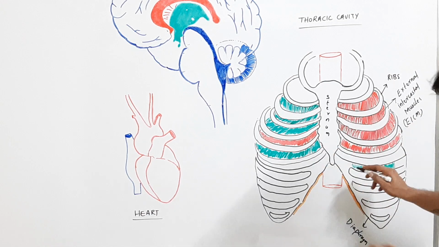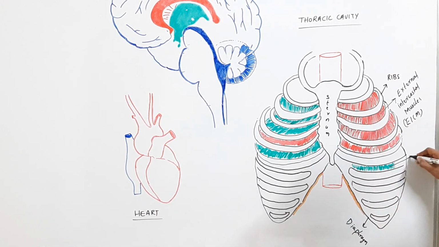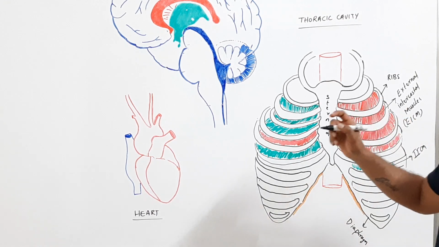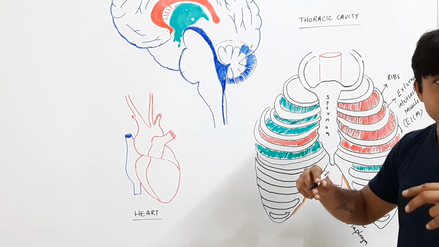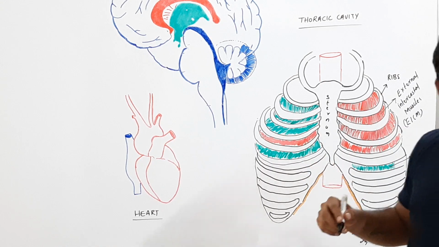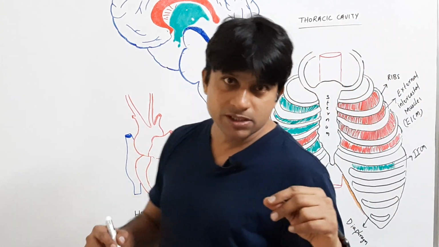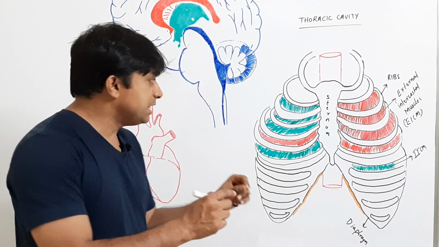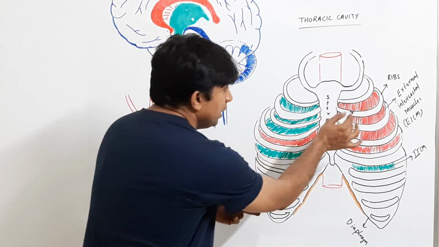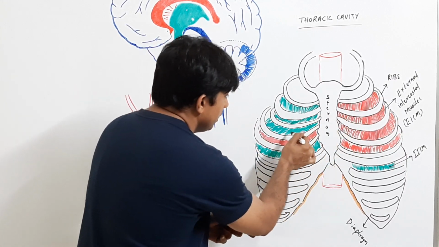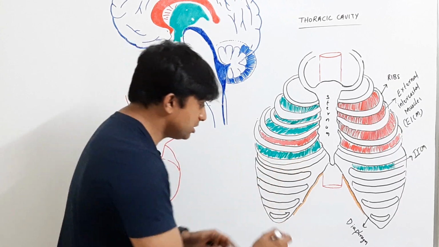Remember those which are in green color, those are internal intercostal muscles. Just remember ribs are bounded by muscles which are external intercostal muscles as well as internal intercostal muscles. So here red is external intercostal muscles and green is internal intercostal muscles.